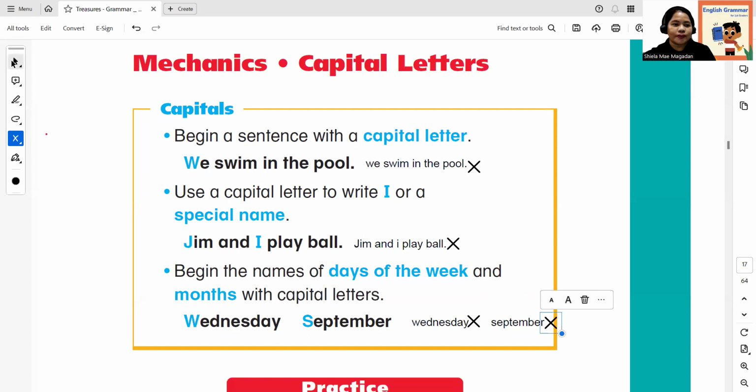So have you gotten it already? Have you understood? All right, so these are the capital letters that we should use. Okay, let's have a practice.